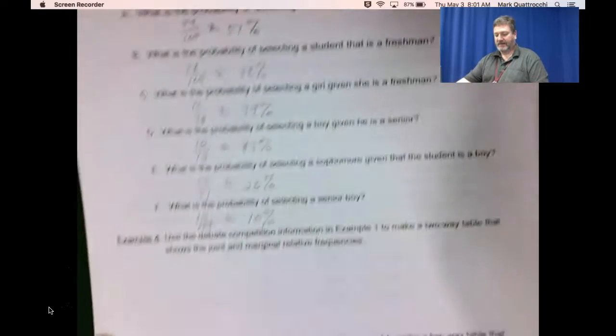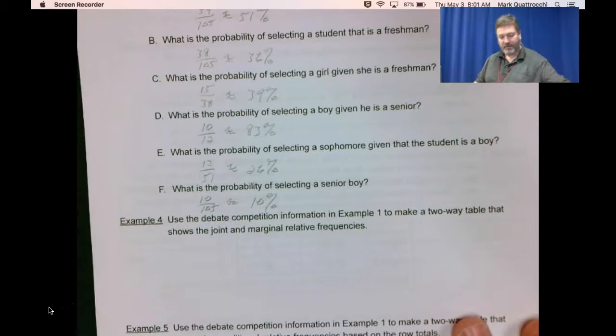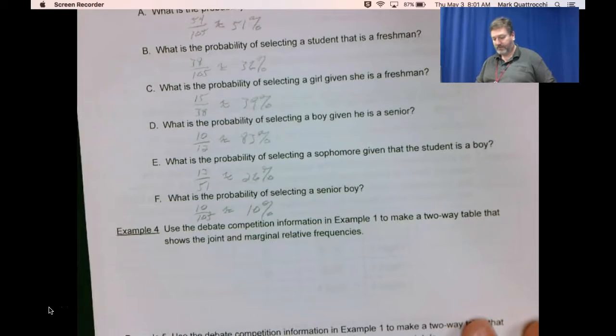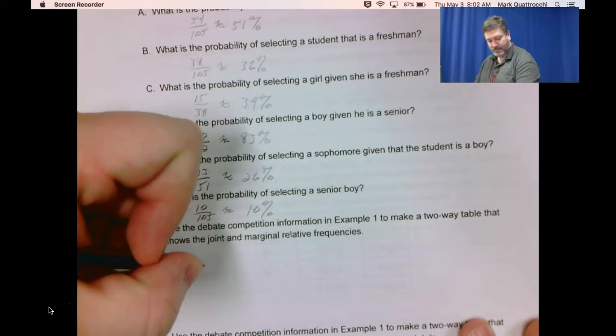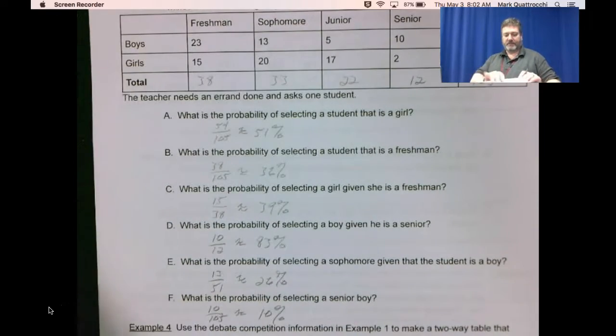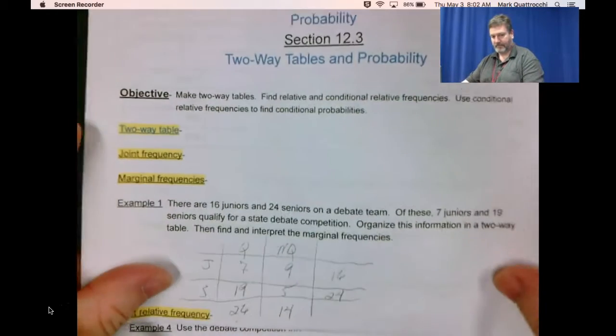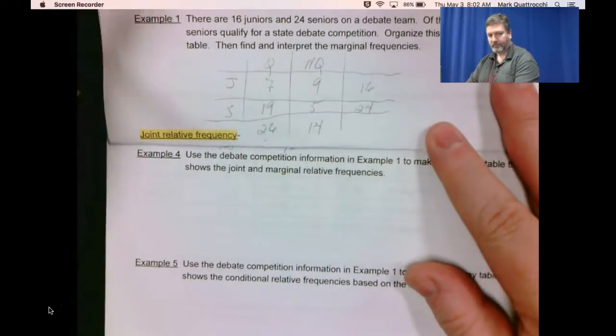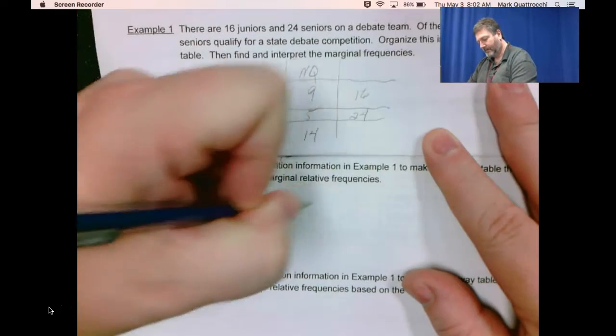Okay. Example 4, we're going to use the table that we created in example 1. So we're going to use this table from example 1 to make a two-way table that shows the joint and marginal relative frequencies. So let's go. I'm going to fold this so I can see it. So I'm going to recreate the table here.